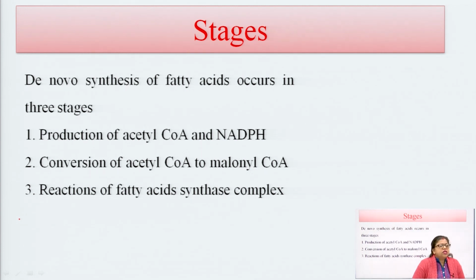The second is conversion of acetyl coenzyme A to malonyl coenzyme A, and the third is the reaction of the fatty acid synthase complex. These 3 stages are responsible for the formation of palmitic acid from acetyl coenzyme A. We will start with the first stage, production of acetyl coenzyme A and NADPH.